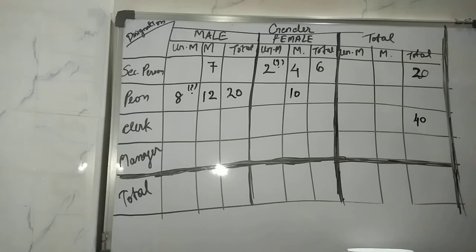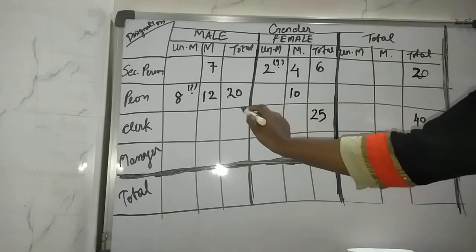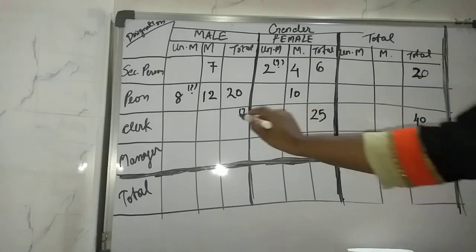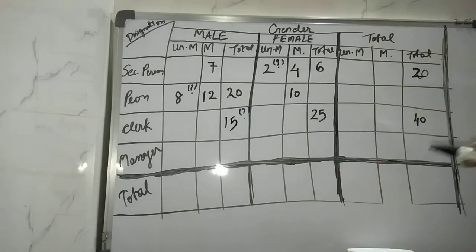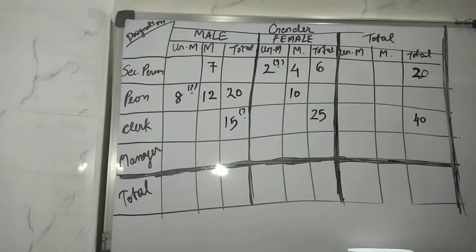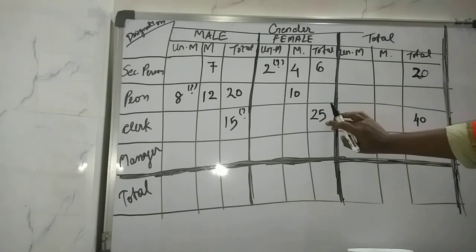25 are females. So out of 40, 25 total are females. So you can find out the total of this. 40 minus 25, the male clerks is 15. Okay, so you can find this. If it is possible for you to find out initially, then just do that. No need to wait until the last. That is why I am doing it. So where were we? 40 clerks, 25 are females, and of them 12 are married. So again, 40 clerks, 25 are females, out of which 12 are married, right?